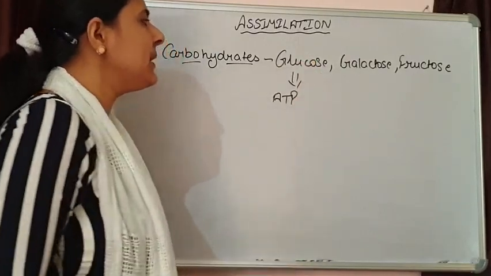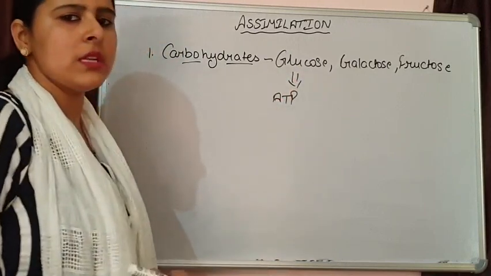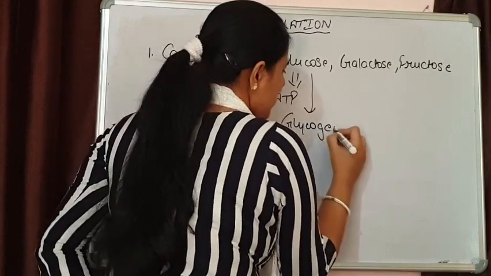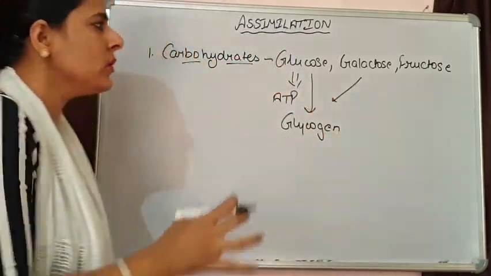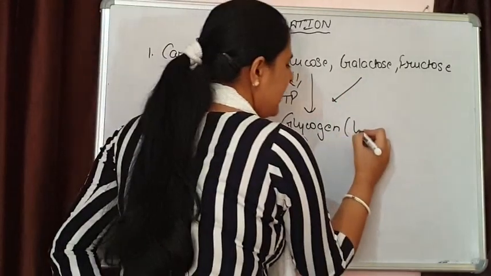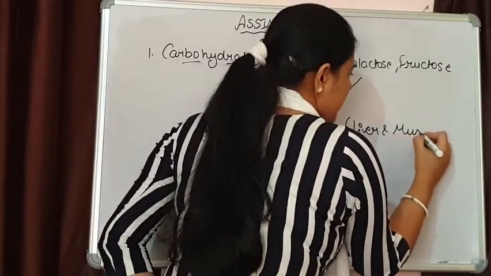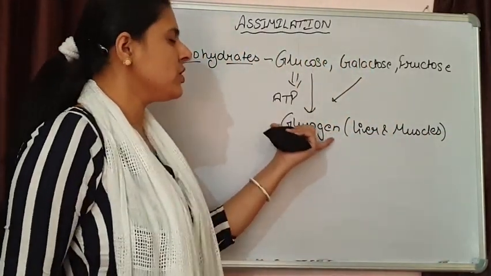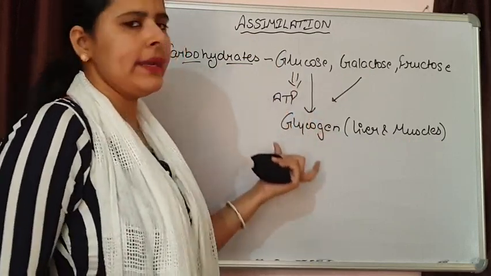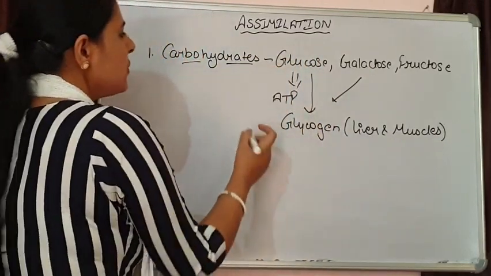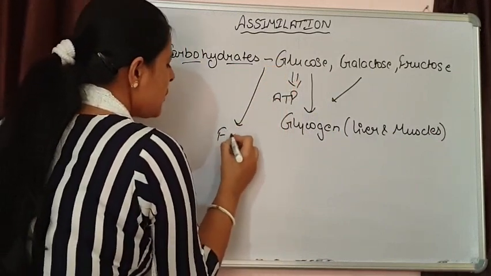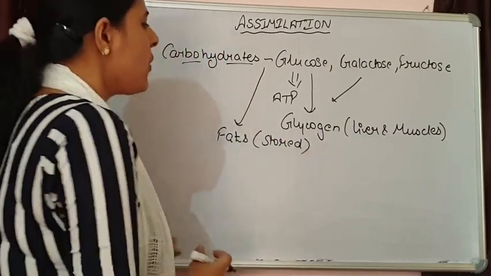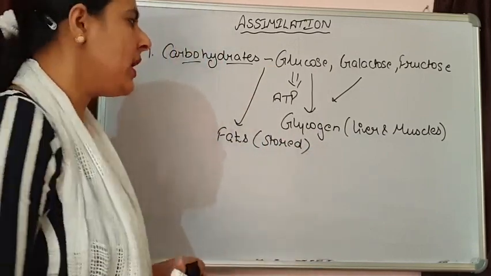Another function of glucose: if we are having extra glucose in our blood, this glucose will be converted into glycogen. You can say different food sources are going to be converted into glycogen, and it will be stored in liver and muscles. Whenever there is a requirement of glucose, the glycogen will be broken down into glucose and utilized. Some of the carbohydrates are also converted into fats, and these are stored in our body. This is how carbohydrates are assimilated in our body.